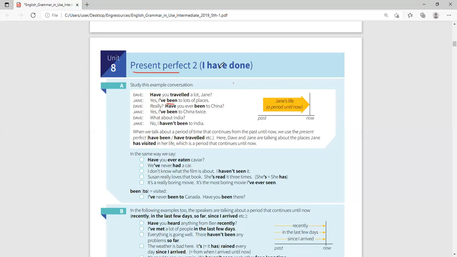So when you hear someone say, yes, I have been to lots of places, I have been to Mombasa, I have been to Malindi, I have been to Kismayo. I have been tells us about the places that you once went, but of course you are back. You are no longer there. But if someone says I have gone, or someone has gone, that person is there, at that place now.